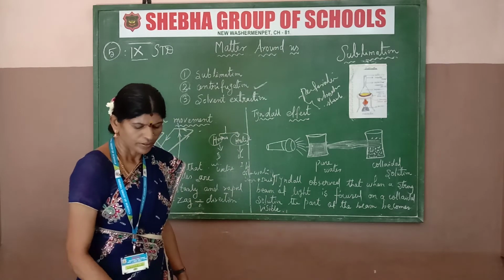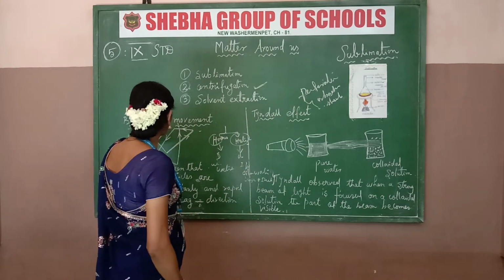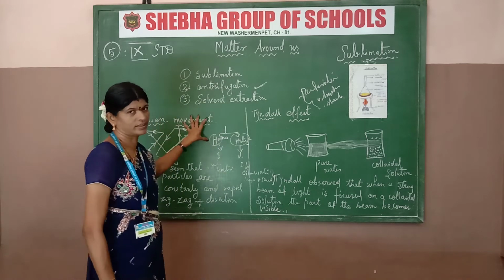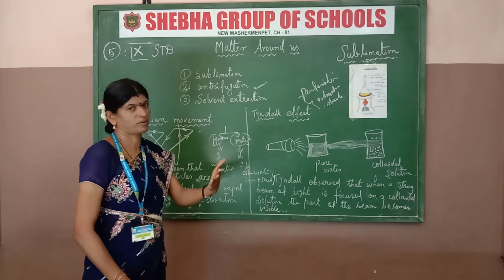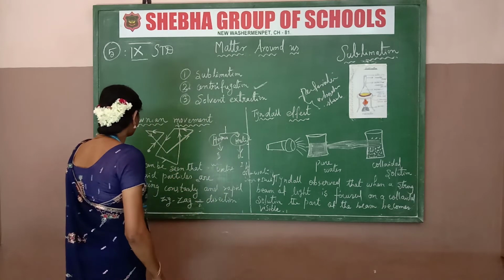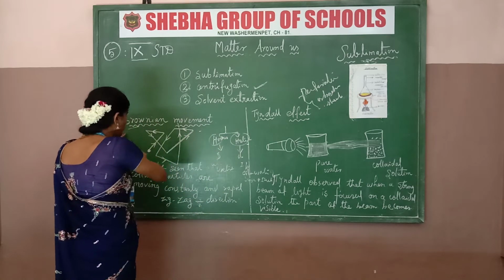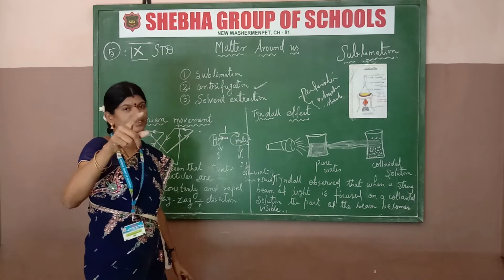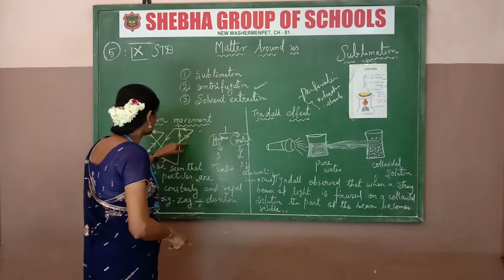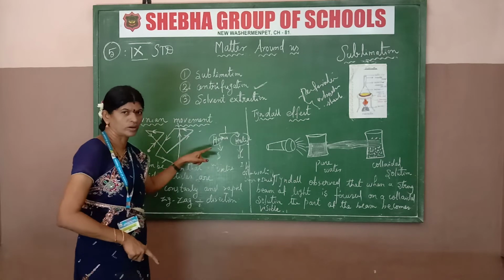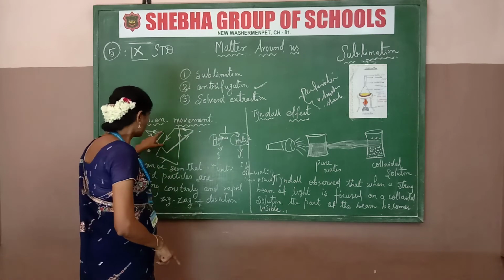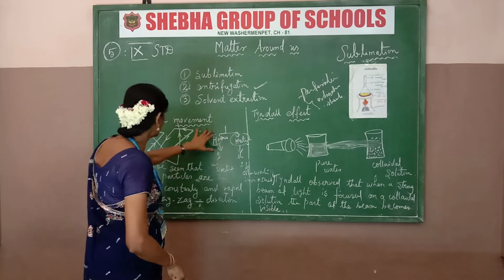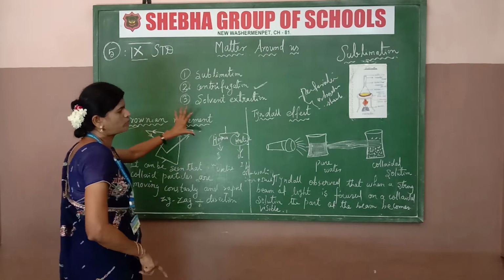Next is Brownian movement. Brownian movement occurs only for colloid particles. What are colloid particles? Colloid particles move constantly in a zigzag direction. You know true solutions and colloid solutions. This constant zigzag movement is called Brownian movement.